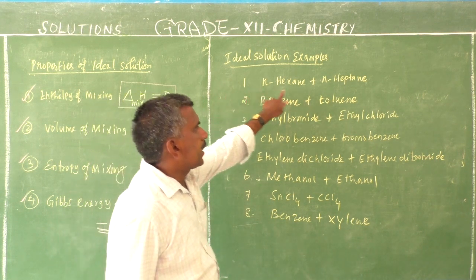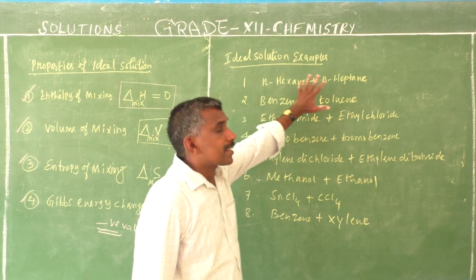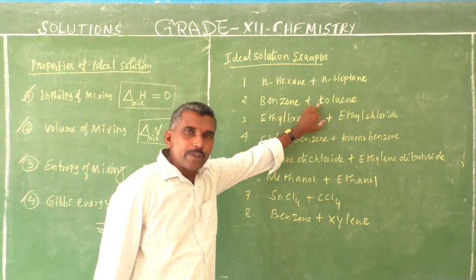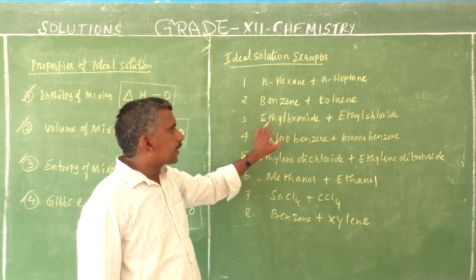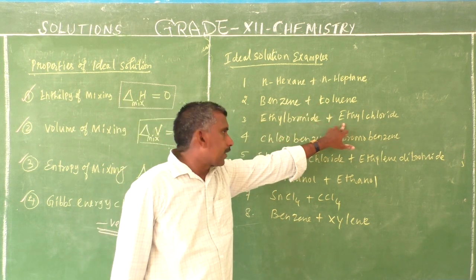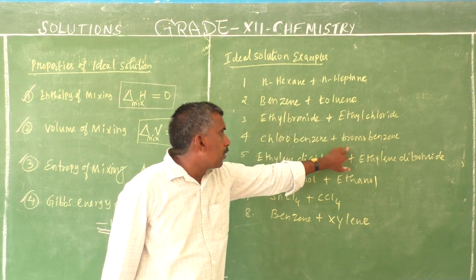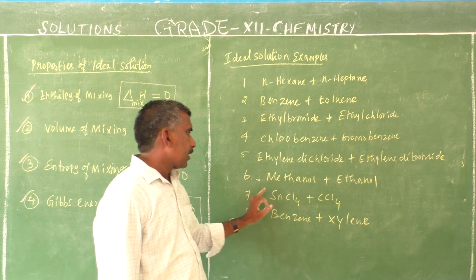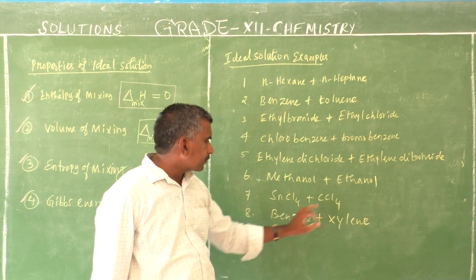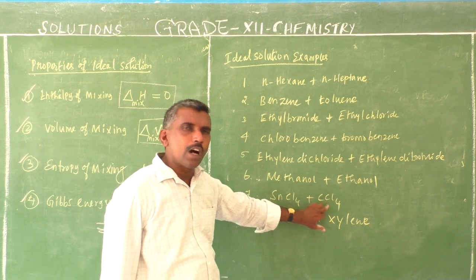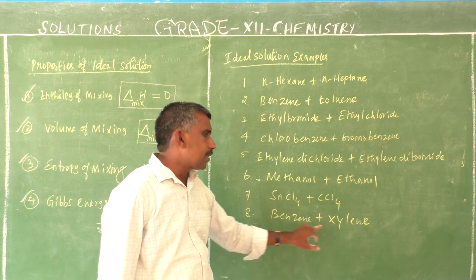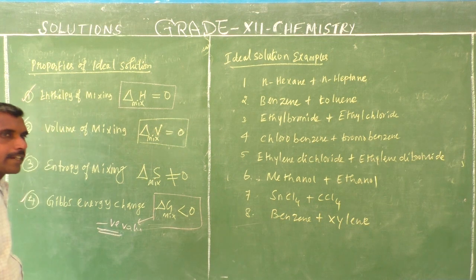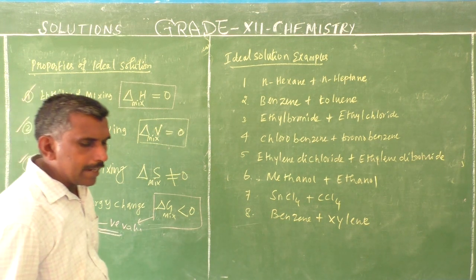That is N-hexane plus N-heptane, more or less similar size and the same intermolecular forces. Benzene and toluene, same size. Ethyl bromide and ethyl chloride. Chlorobenzene, bromobenzene. Ethylene dichloride, ethylene dibromide. Methanol and ethanol. Tin tetrachloride, carbon tetrachloride. Benzene and cyanide. These are the 8 examples of ideal solution.